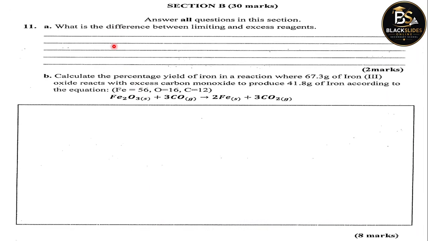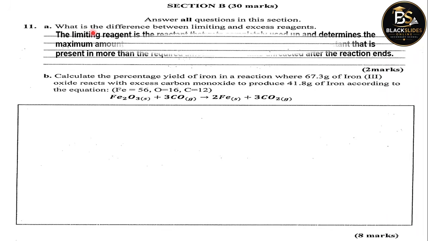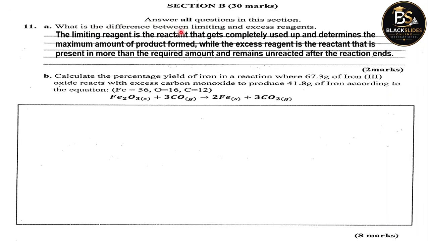Question number 11. A. What is the difference between limiting and excess reagents in relation to stoichiometry? In chemistry, especially in the study of chemical reactions, a limiting reagent is the reactant that gets completely used up and is going to determine the maximum amount of product formed.